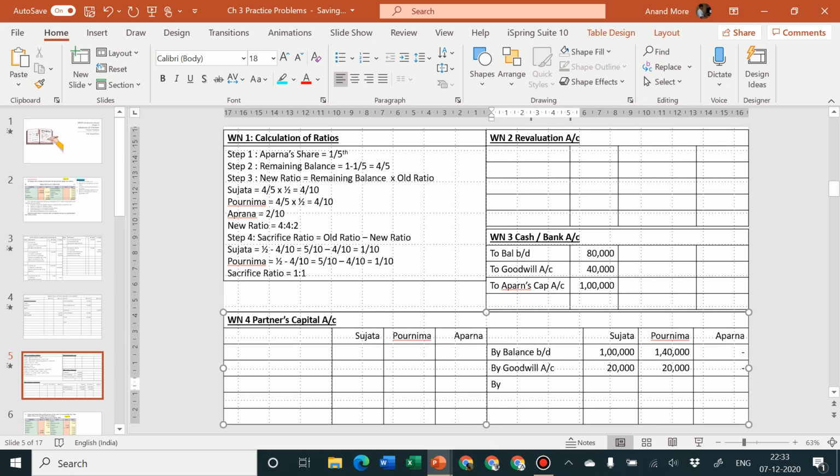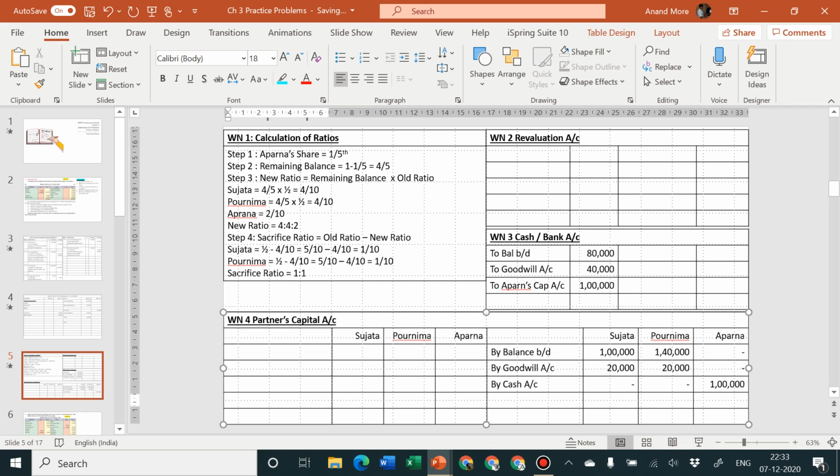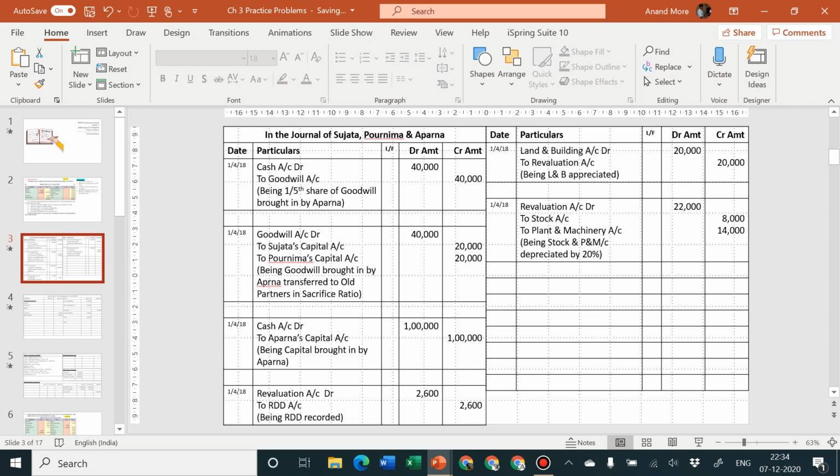And here I'll write by cash account, and it is 1 lakh here. Oh, I am standing in the way. Okay, I have written 1 lakh here. Aparna's capital account credit side, 1 lakh rupees is written. So the ledger posting is done here.